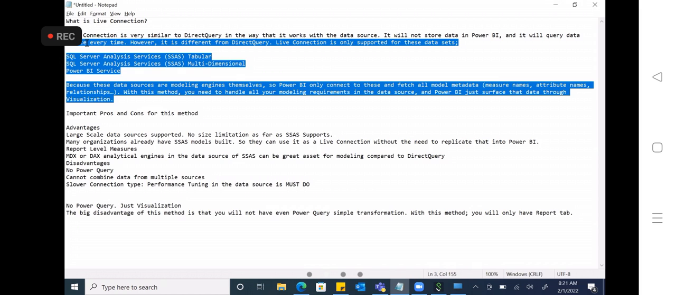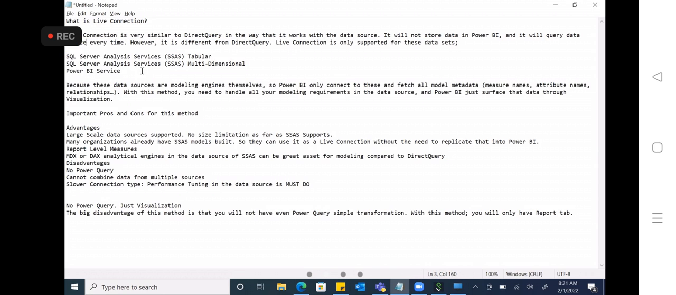Simple. So with live connection, we can use Power BI only for visualization purposes, and it supports only these data sources: SSAS tabular model, SSAS multi-dimensional model, and the third one is the Power BI service. All the modeling requirements, relationships, everything you need to handle in the source itself. Okay. What are the important advantages and disadvantages?